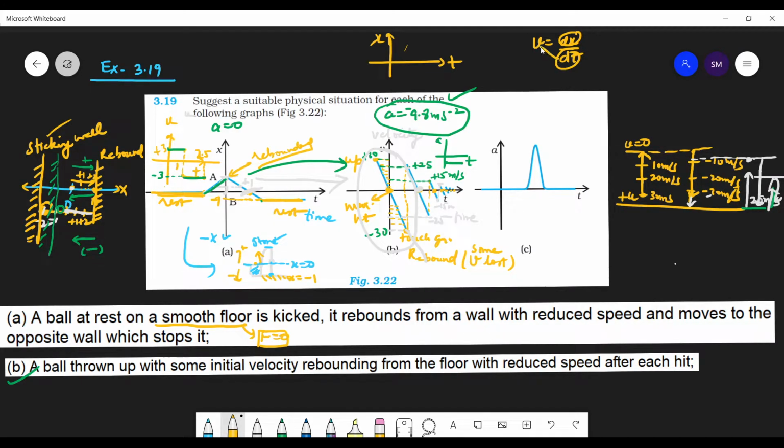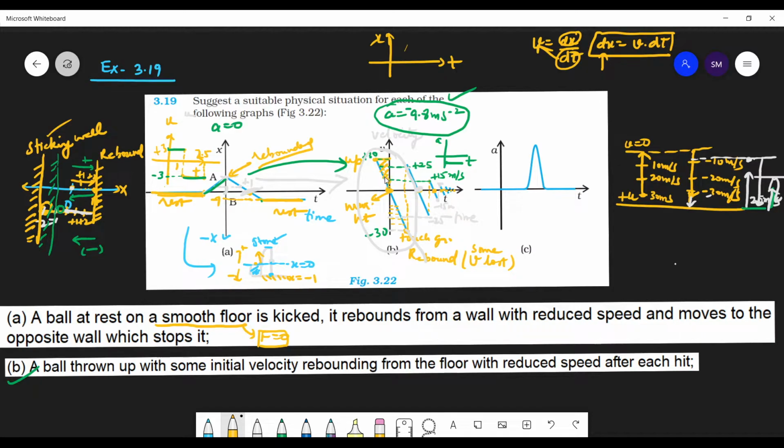So dx is equal to v into dt, a small displacement equals velocity into a small change in time. Velocity into time means the area of this graph.